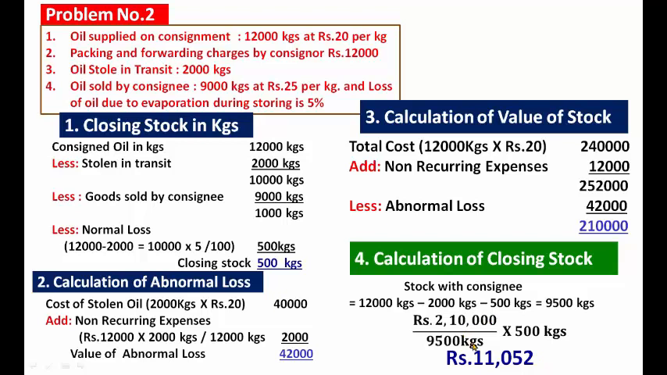2,10,000 divided by 9,500 kgs into 500 kgs. What is the amount? Rupees 11,052. What is the value of the closing stock? Rupees 11,052. This is the final answer, the value of the closing stock in consignment business at cost price. Okay, in this video we discussed how to calculate the consignment stock in consignment business.